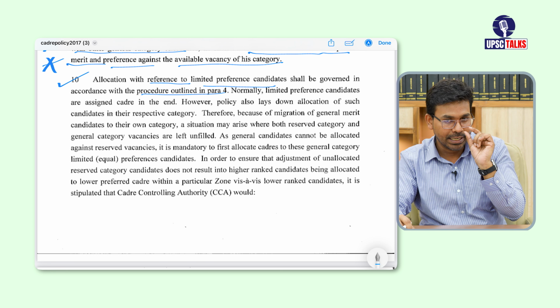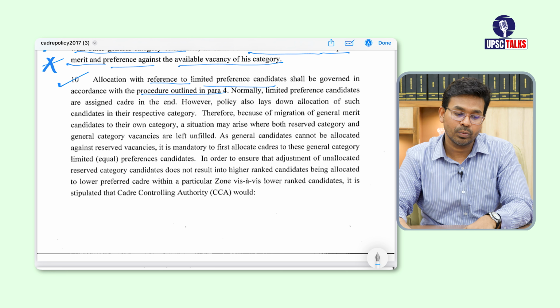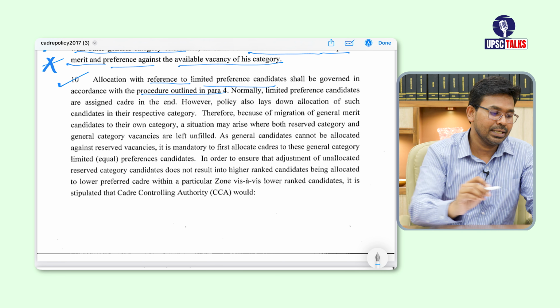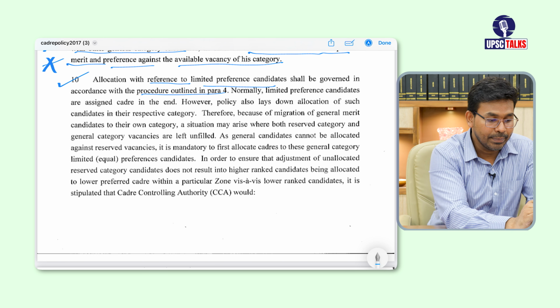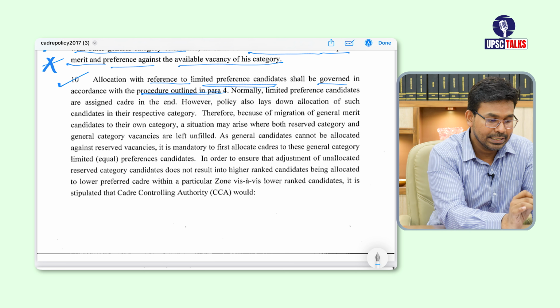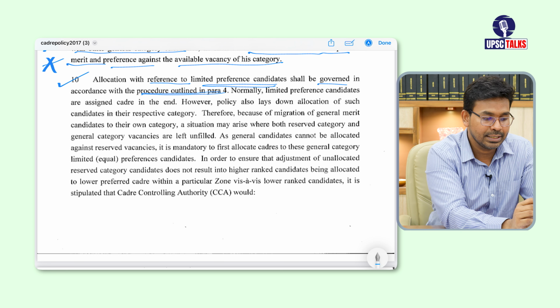He might have filled only 1, or he might have filled only 2 or 3. In that case, how is the cadre allocation policy going to take care of that? It is mentioned over here. They say allocation with reference to limited preference candidates shall be governed in accordance with the procedure outlined in para 4. We already discussed this, you can go back to this video and see it there.